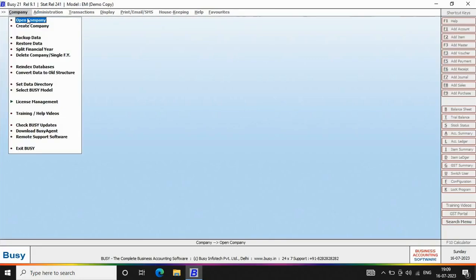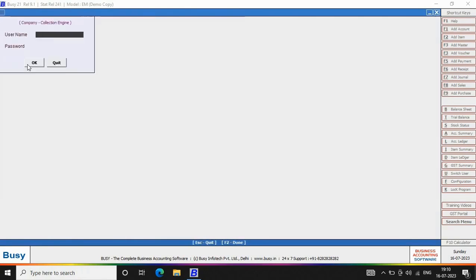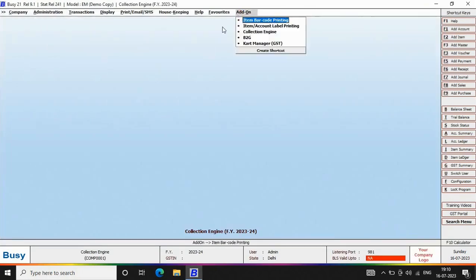If you wish to create any new company, you can create a company, or simply you can use your existing companies. We are opening a company. We have already created a company with the name Collection Engine. We are opening this company, specifying the super username and password. Now we'll go to the add-ons menu, and here you can see in the add-on menu Collection Engine option is appearing. This shows that Collection Engine has been successfully installed on our computer.